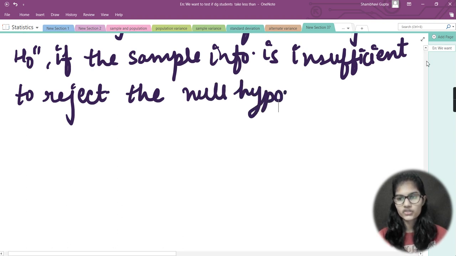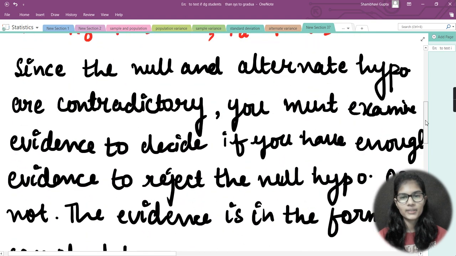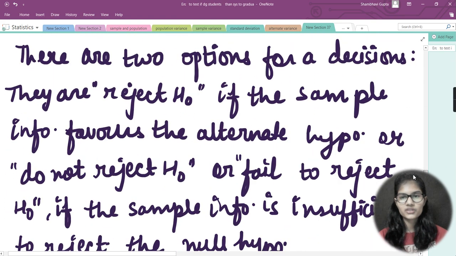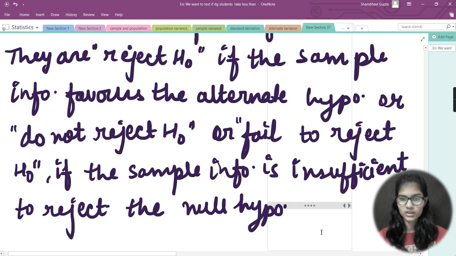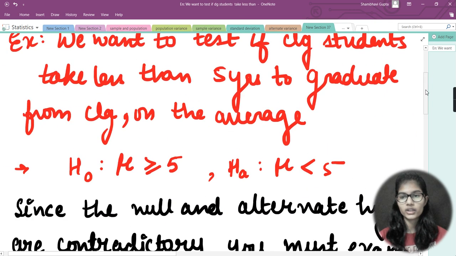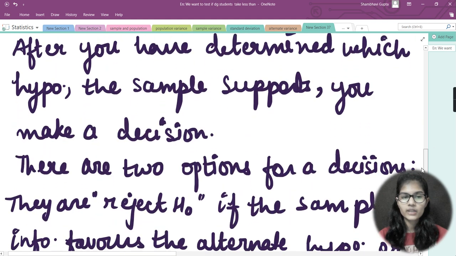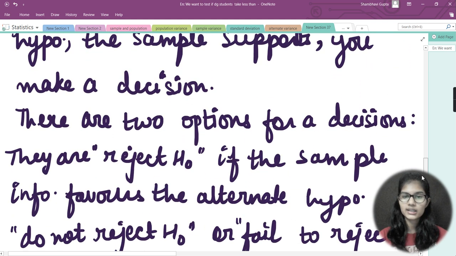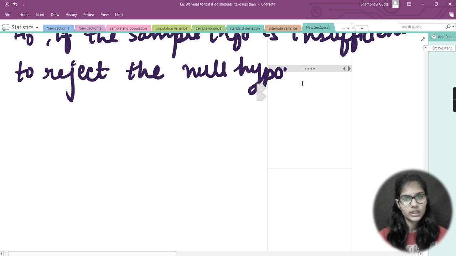So these are the two decisions which can be made here. First of all, there are two options for a decision. They are basically reject H naught if the sample information favors the alternate hypothesis, or do not reject H naught or fail to reject H naught if the sample information is insufficient to reject the null hypothesis, right? These are the two statements which we can give here for the decision. So after you have determined which hypothesis the sample supports, you make a decision. So these were the two options for the decision, right?